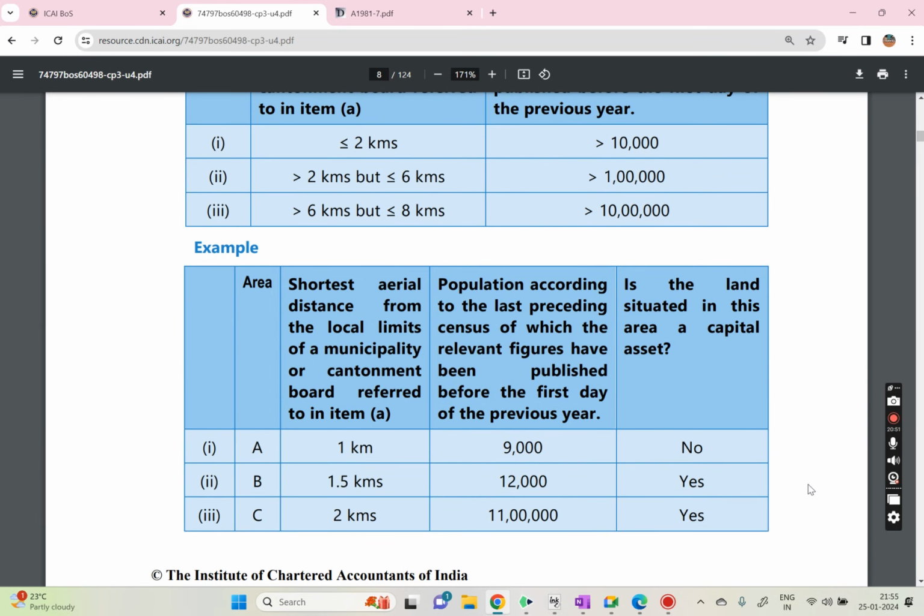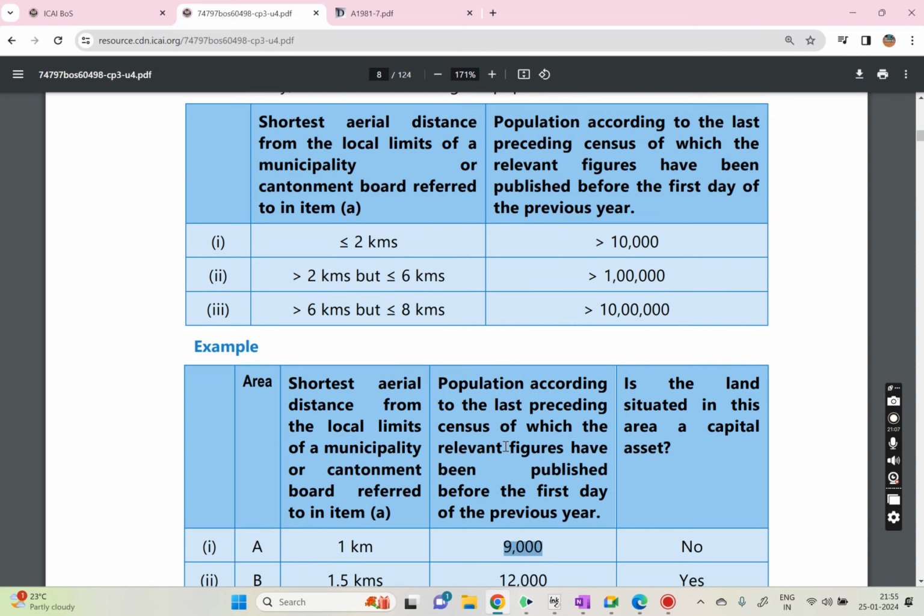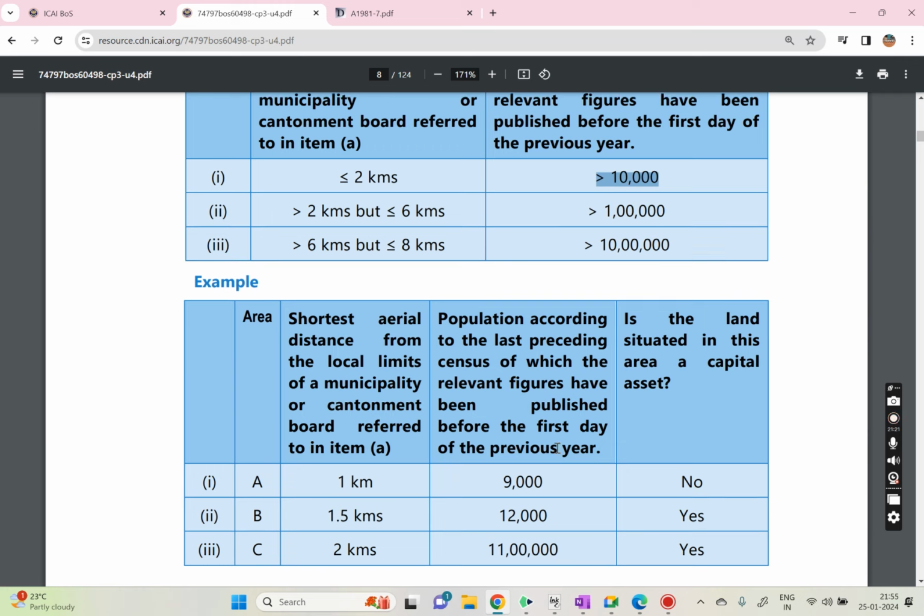Now let's see the first question, first point. Area A, 1 kilometer, that means from the local limits of the municipality 1 kilometer is there, and in that area 9,000 people are living. Now check, is it falling under this condition? It should be less than or equal to 2 kilometers and more than 10,000 population should be there, but here only 9,000 population is there, so it is not falling under that.